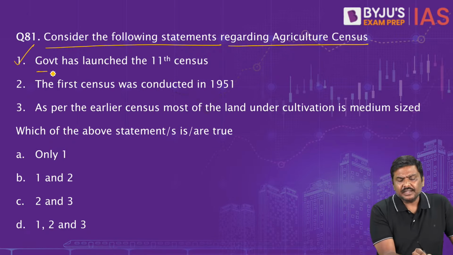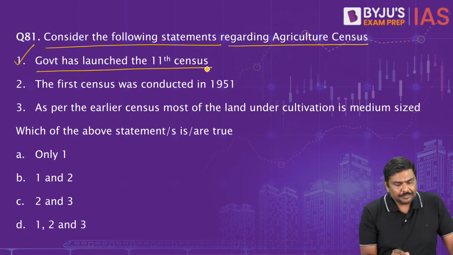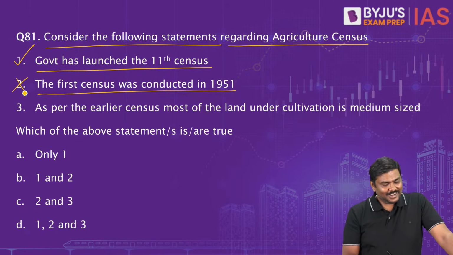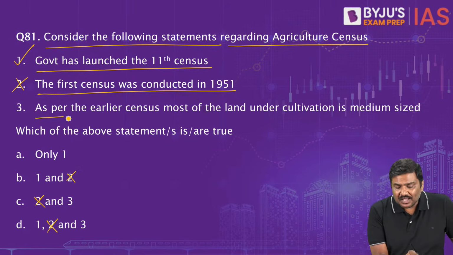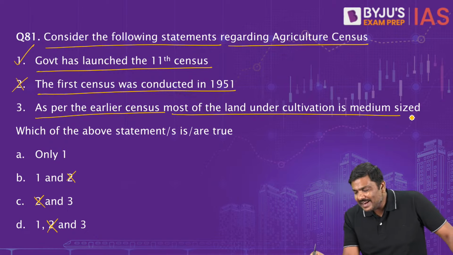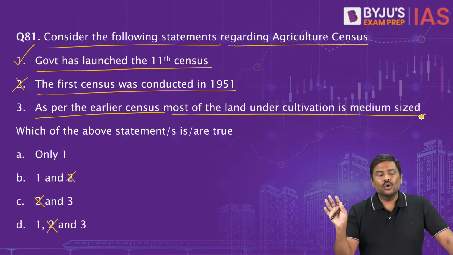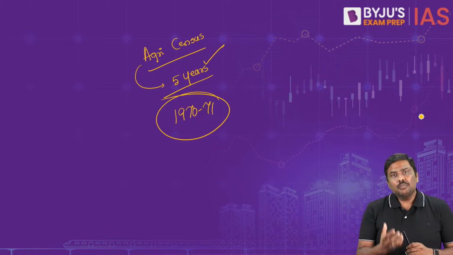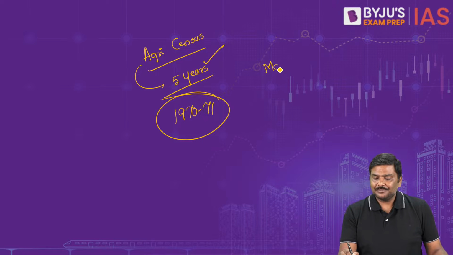So, first statement, the government has launched the 11th agriculture census, correct. Second one, the first census was conducted in 1951, wrong. You can use 2 as an elimination tool. As per the earlier census, most of the land under cultivation is medium sized. Please understand, in case of India, in the last agriculture census, 16 and 17, most of the land used for cultivation was marginal sized.